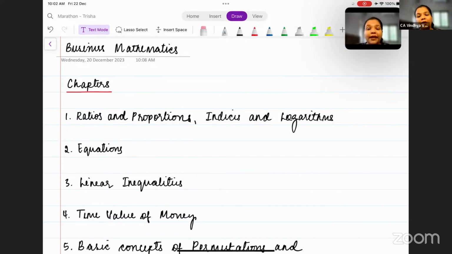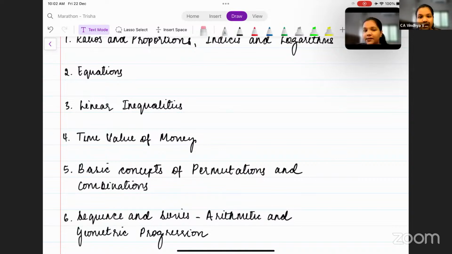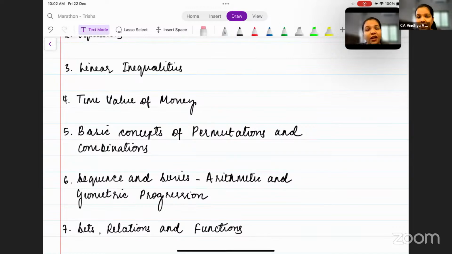The second chapter that we have is equations. The third chapter is linear inequalities, followed by the fourth chapter, time value of money, basic concepts of permutations and combinations. Then we have sequence and series. Then we have set relations and functions. And lastly, we have calculus.